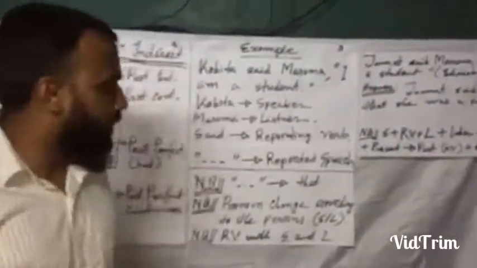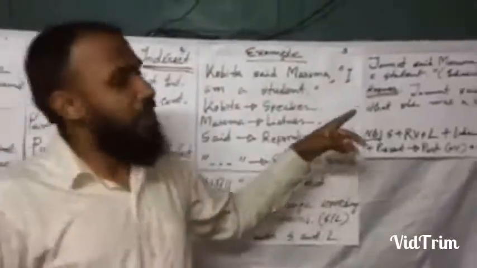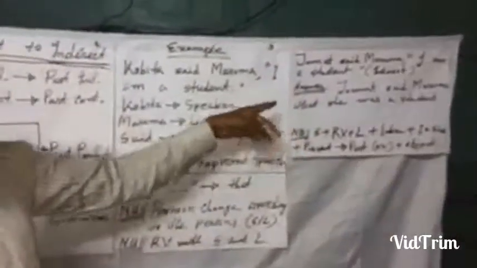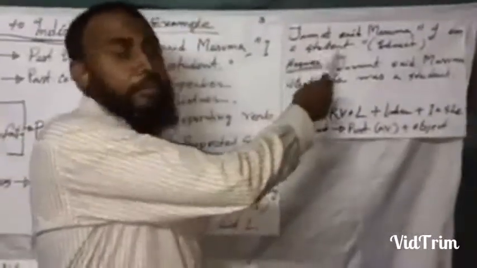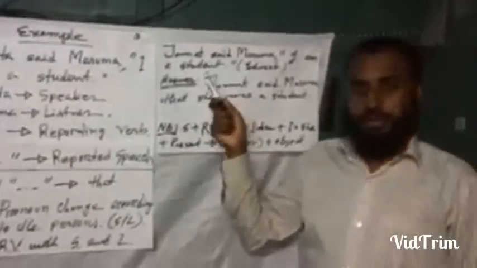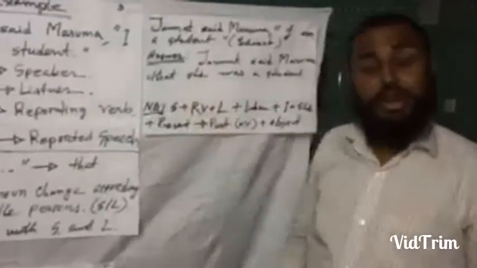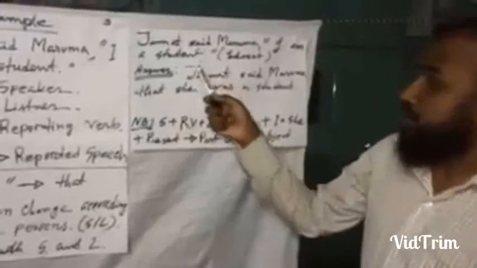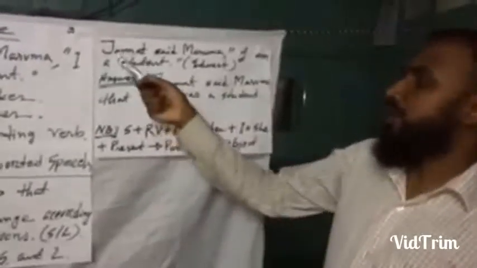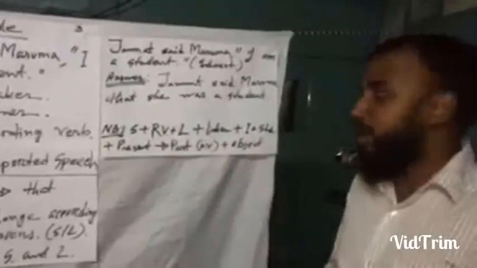So my dear students, now we look at some examples. Here I write down another example. Jannat said, "Masuma, I am a student." We now change this sentence from direct to indirect. Here we find that Jannat is the speaker of the sentence and said is the reporting verb.